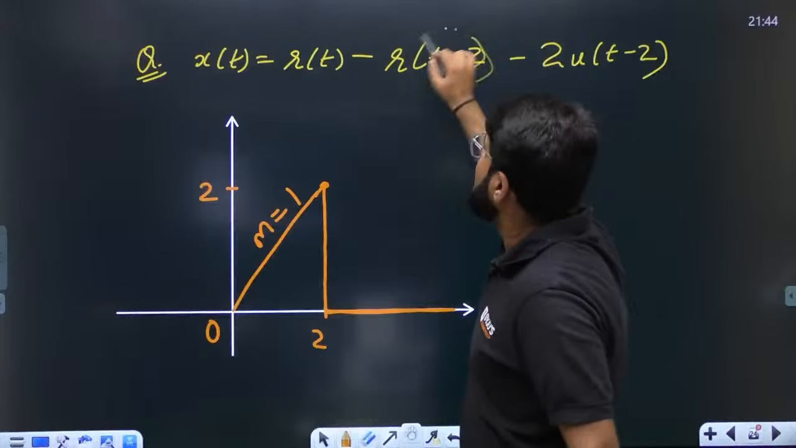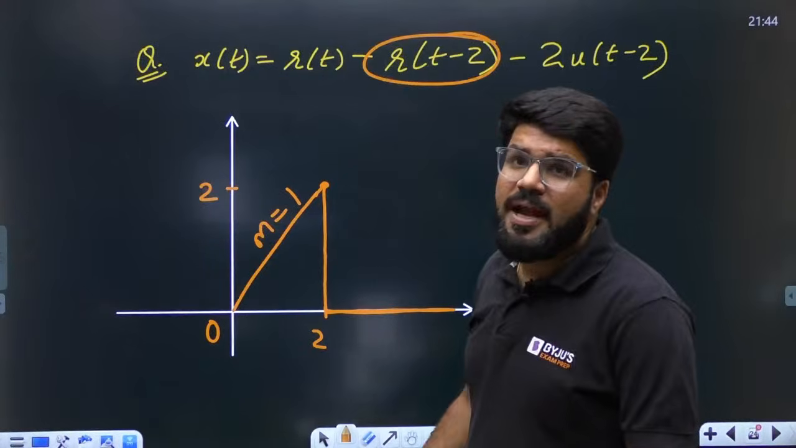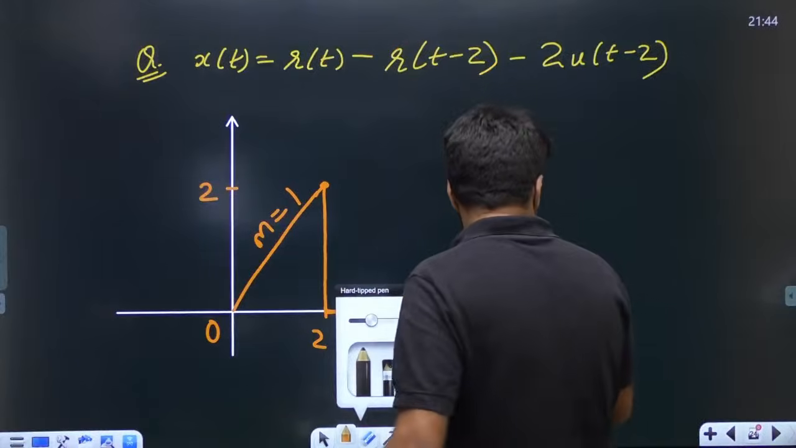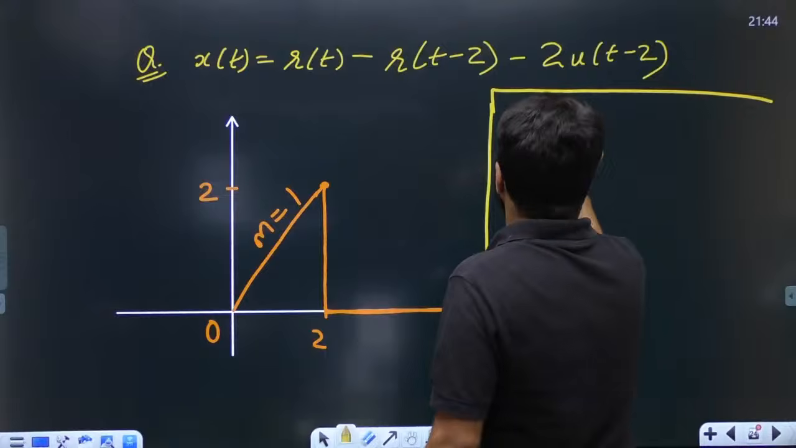What if this ramp signal was absent? सारी possibility explore कर लेते हैं. Okay. Let me write down another question here.